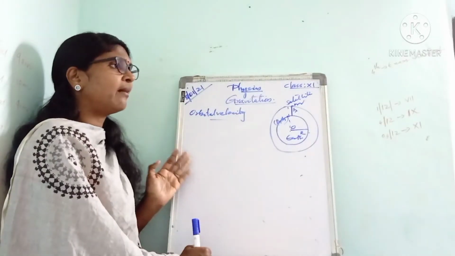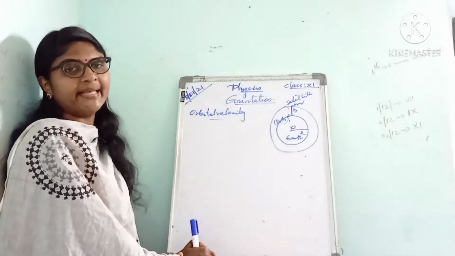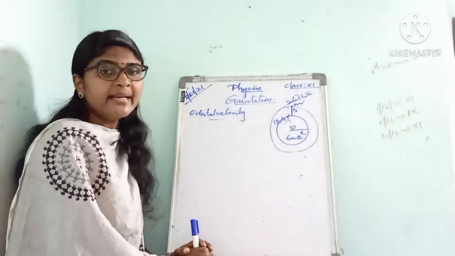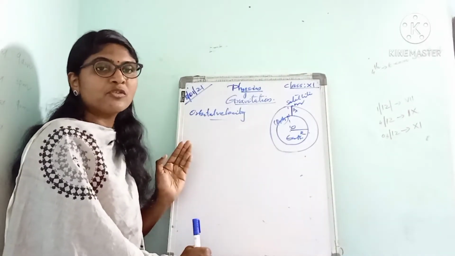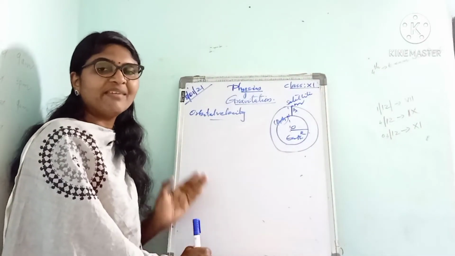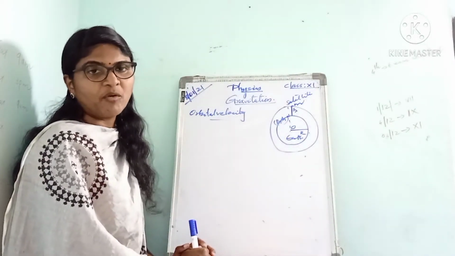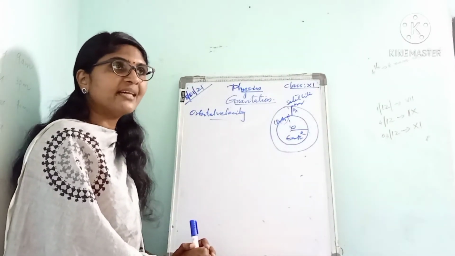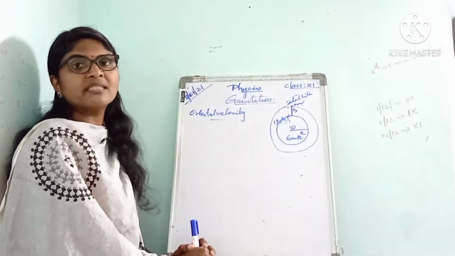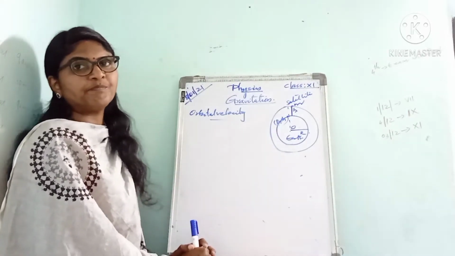Also, we can say orbital velocity is the velocity with which a satellite revolves around the Earth. That way also we can define orbital velocity. So orbital velocity is the velocity required to put a satellite in its orbit around the Earth, or the velocity with which a satellite revolves around the Earth.